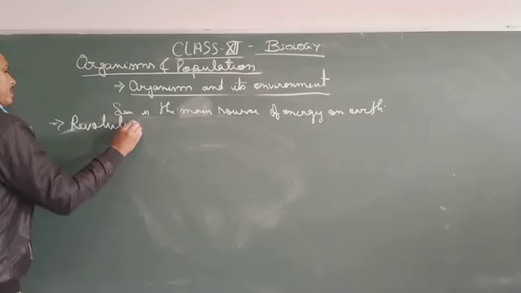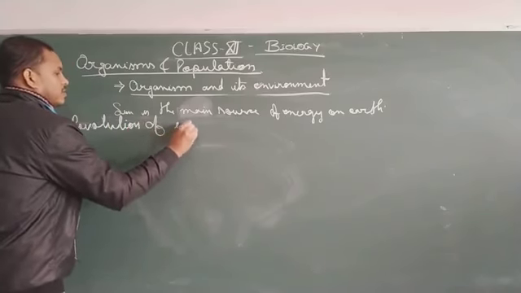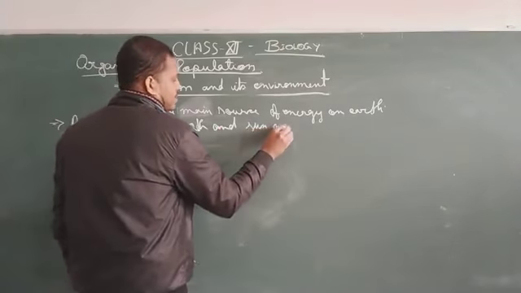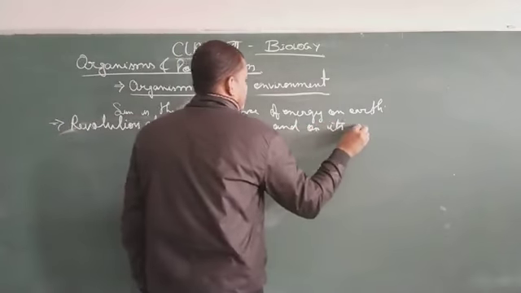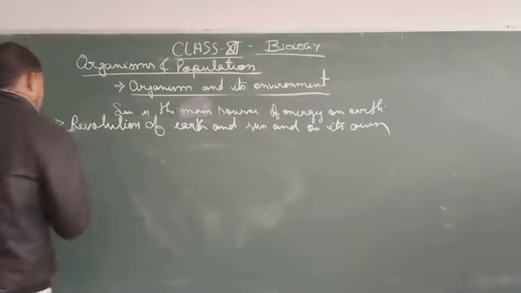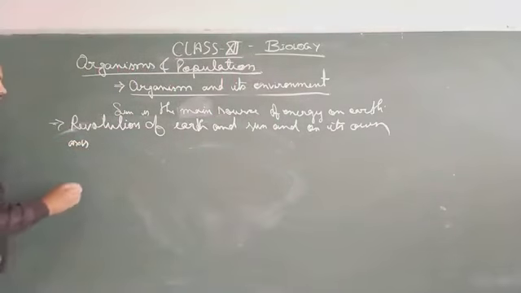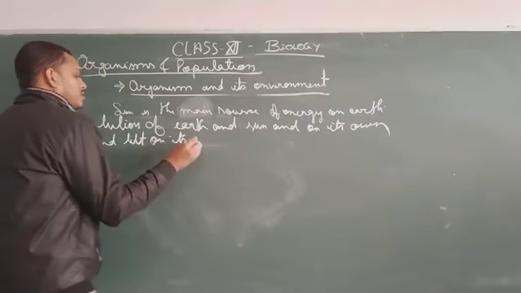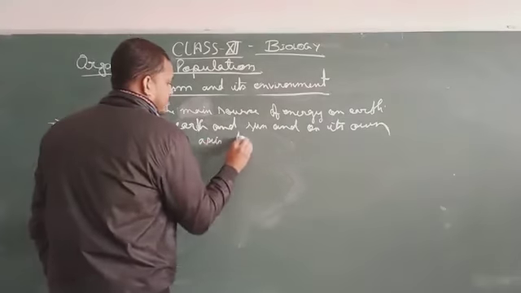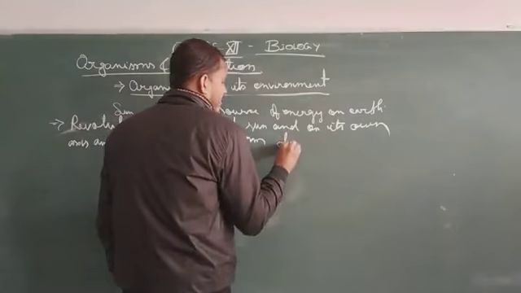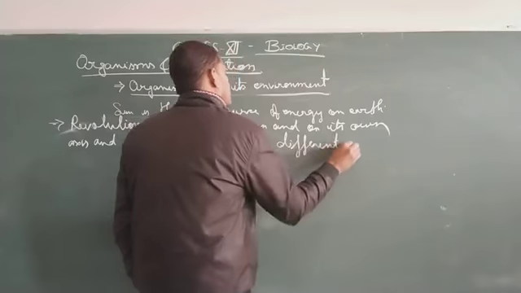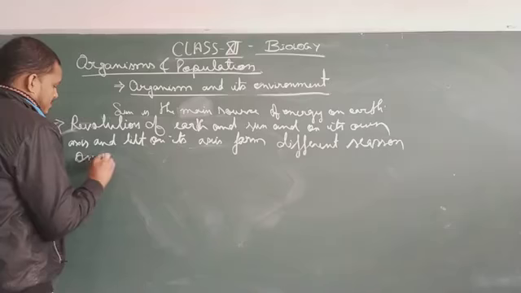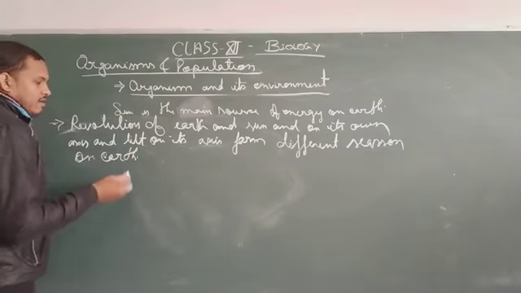revolution of Earth around Sun and on its own axis and tilt on its axis form different seasons on Earth.